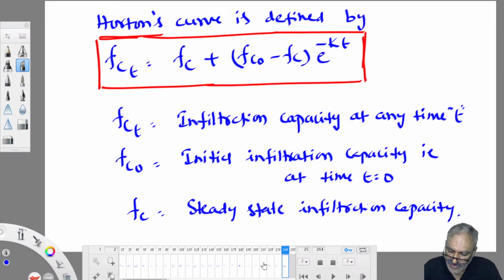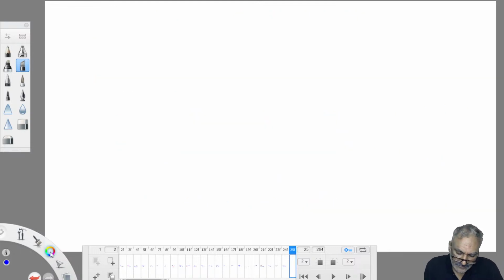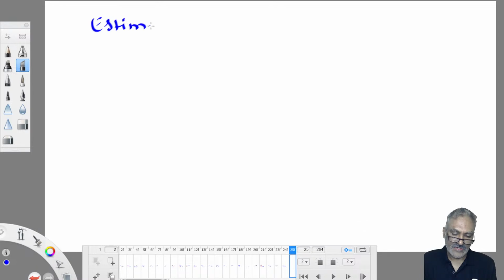So using this curve, we are supposed to work out infiltration and the other things. Now let us see how to work out infiltration using this curve. This is infiltration capacity. We are not interested in finding capacity. Our interest is finding how much water soaks into the ground. That is infiltration. Estimation of infiltration using Horton's curve.